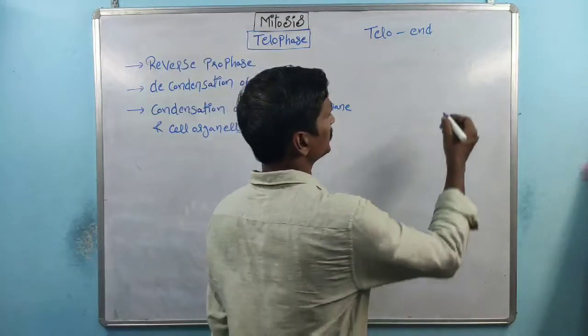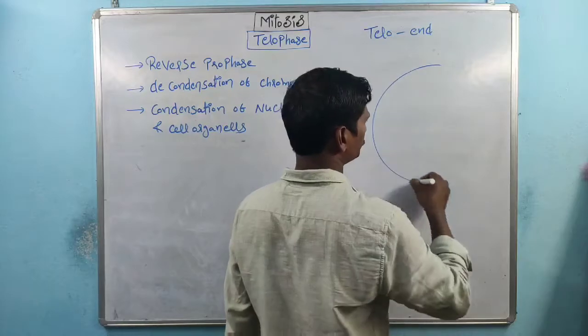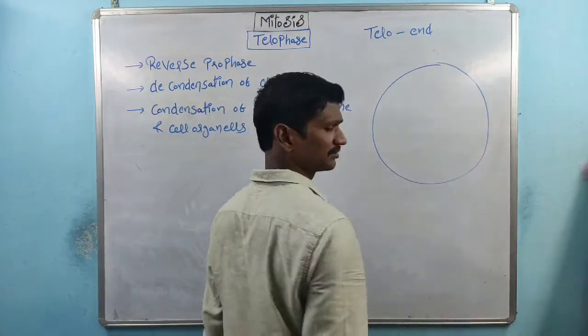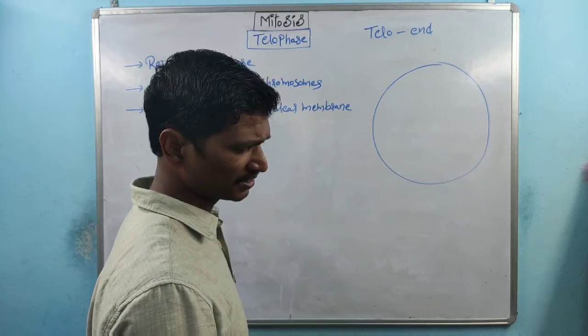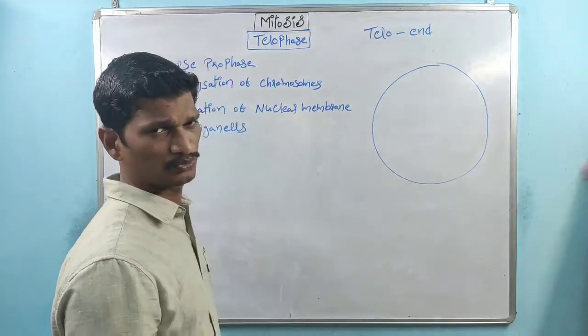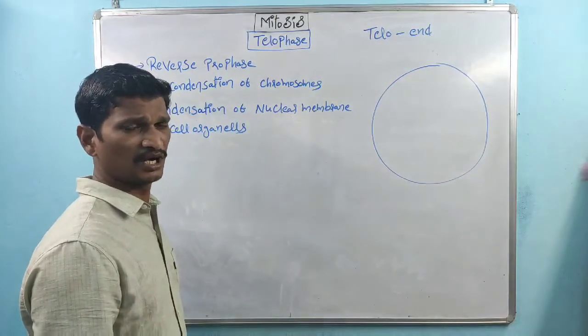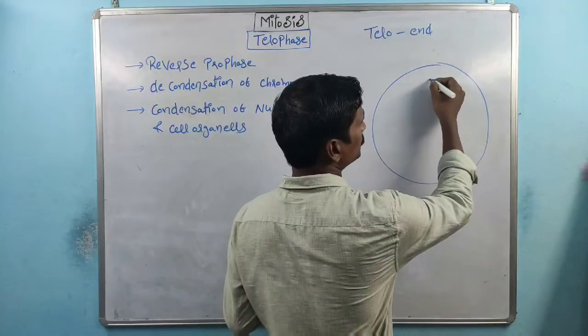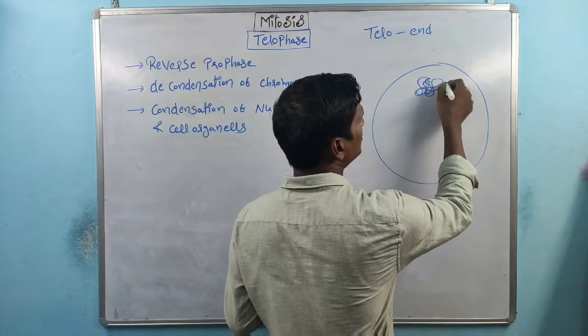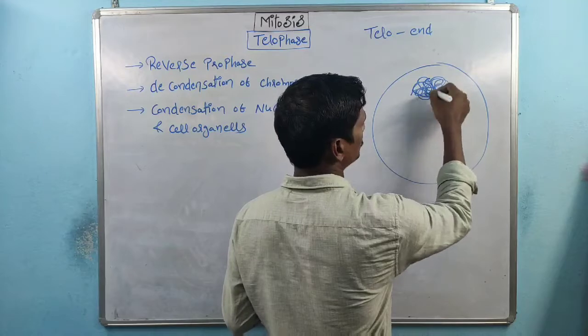Reverse prophase. See, within this phase, this is the cell. We already know the chromosomes reach the opposite poles. Once the chromosomes reach the opposite pole side, there is a decondensation of genetic material.